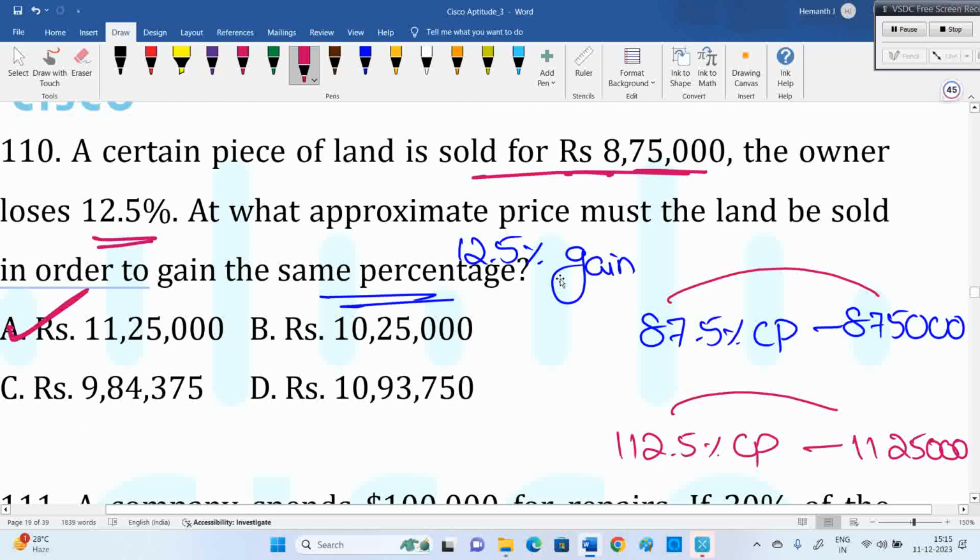Profit and loss related question. We have completed 1 hour more and we have 20 questions more, so we need to speed up. 87.5%, so 8,75,000. 112.5%, so 11,25,000.